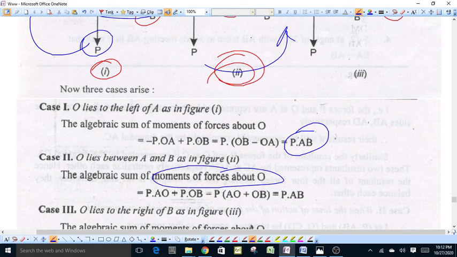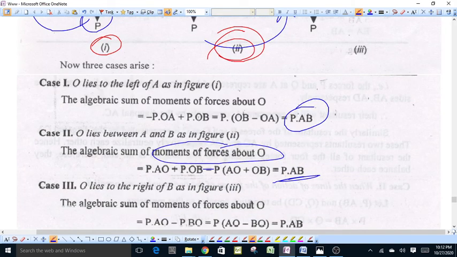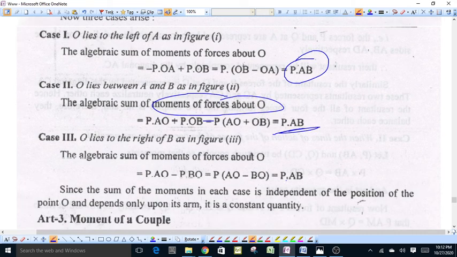Both moments are positive, so the total moment will be equal to P into AO plus P into OB, which is equal to P into OA plus OB. OA plus OB is equal to AB. Then the total moment of the forces will be equal to P into AB. That is the moment of the couple.